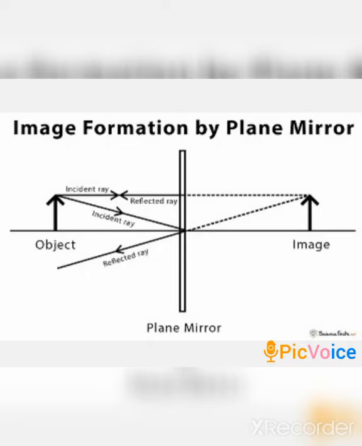Have you seen that the distance from the object to the mirror, and at the back of the mirror also, is the same distance, right? So if you are moving in front of the mirror, the same thing happens with the plane mirror. If you go back, the image in the mirror seems to be going back. If you are coming forward, the image in the mirror seems to be coming forward.